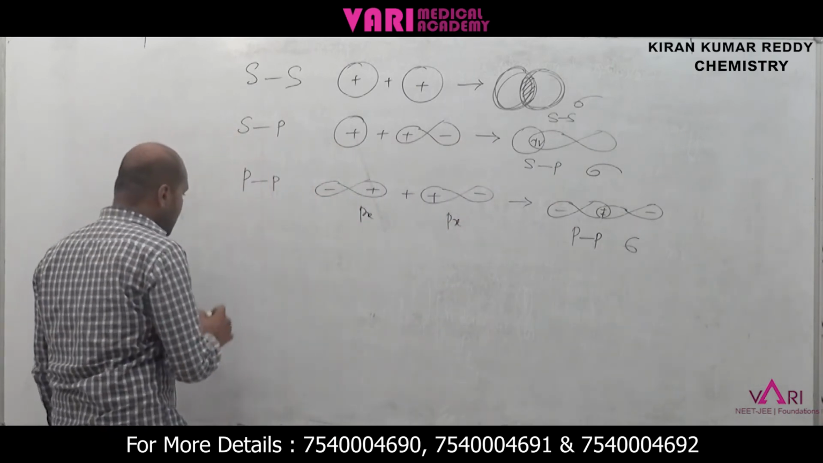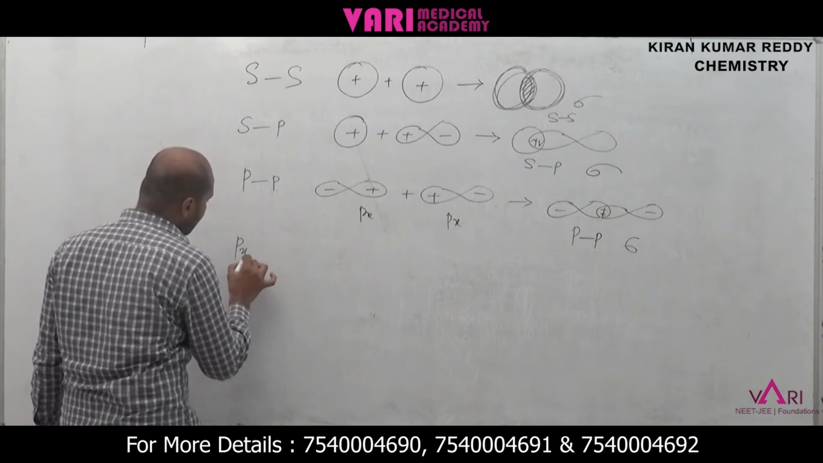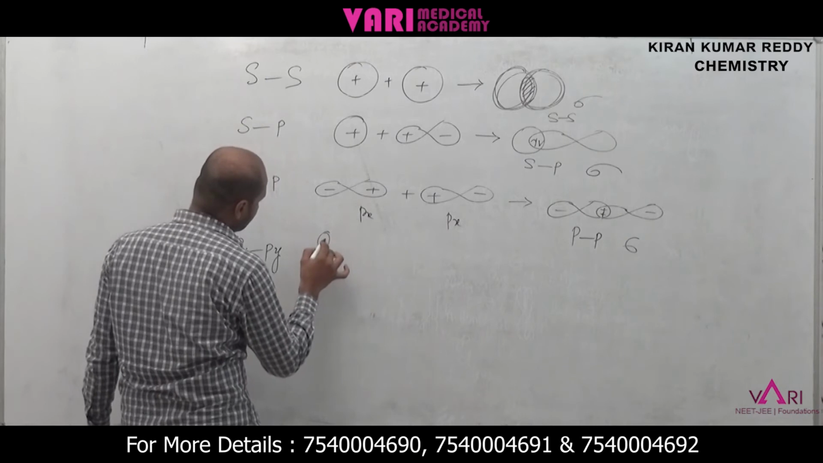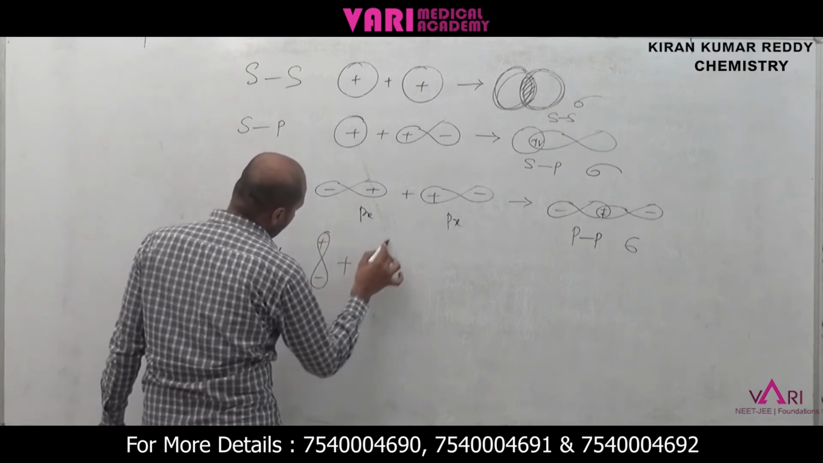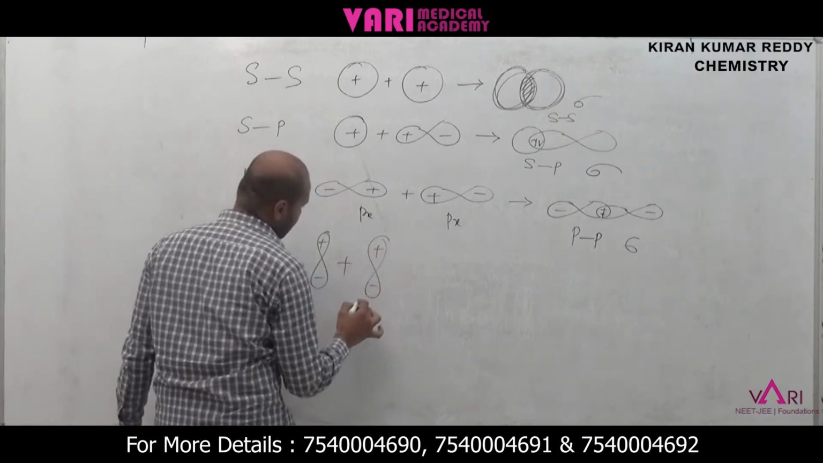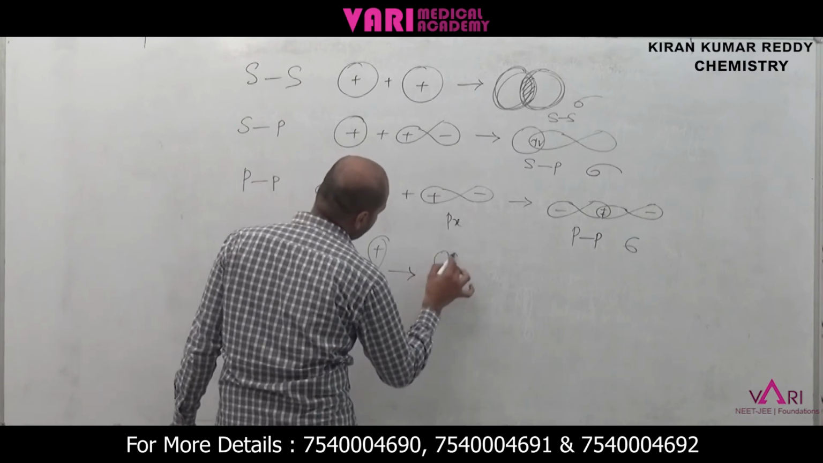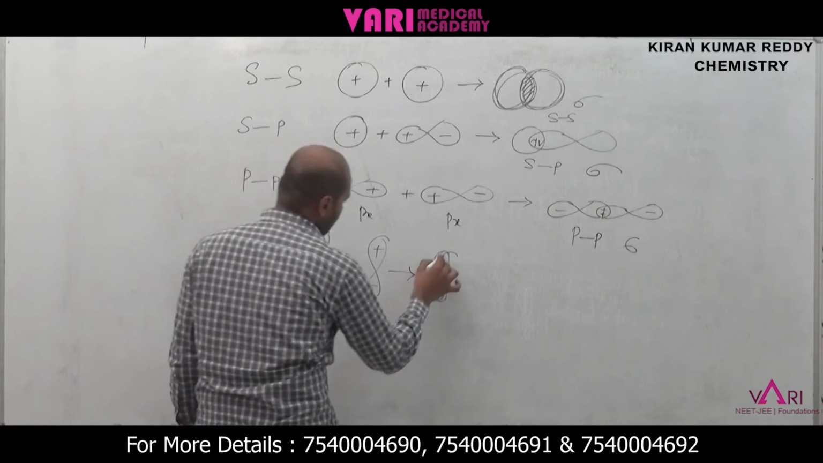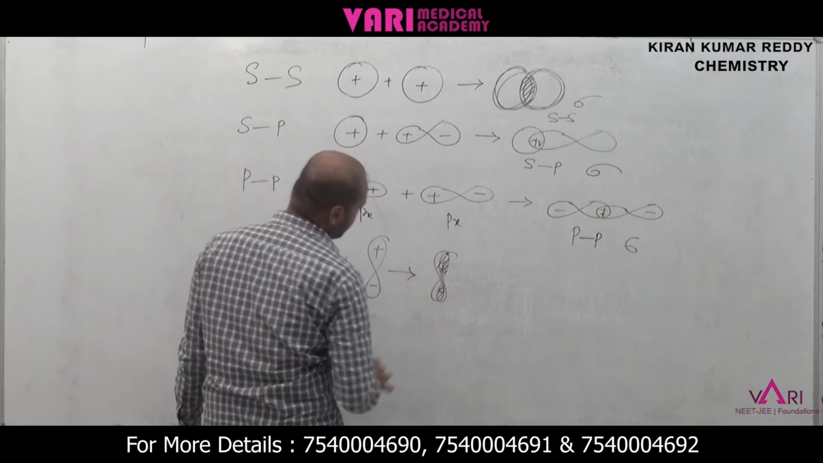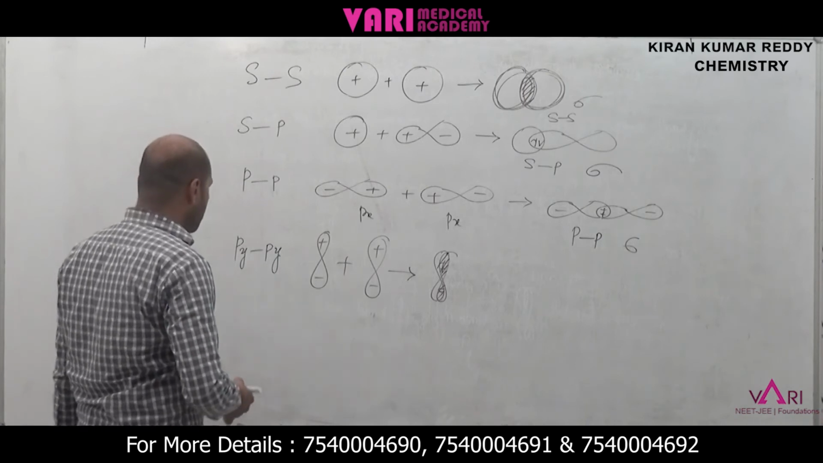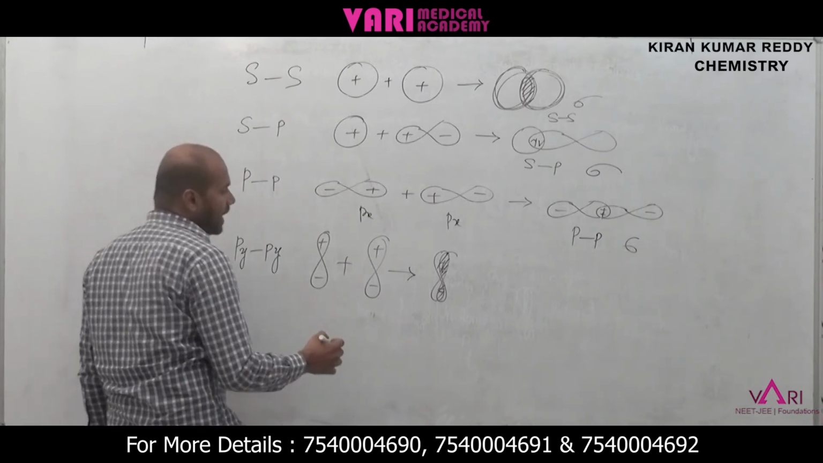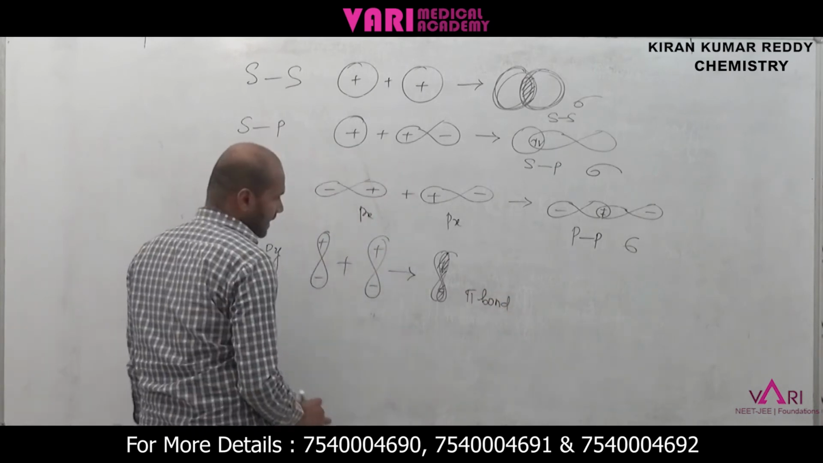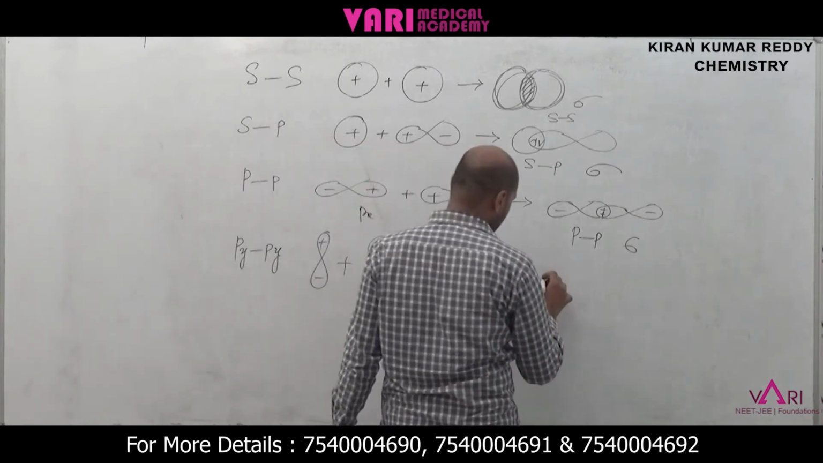Next one is the P orbital, Py and Py orbitals are mixing. Py orbital means this is plus and this is minus, and this is plus and this is minus. They are overlapping each other, because we can denote it like this. This Py mixing forms a pi bond. Pi bond is formed.